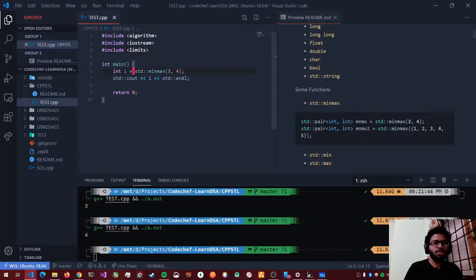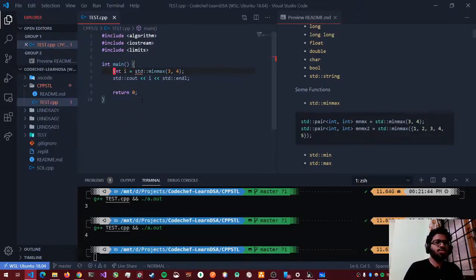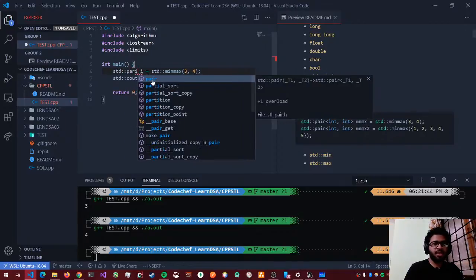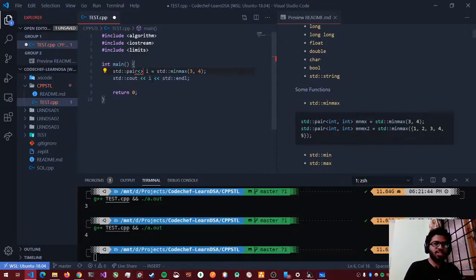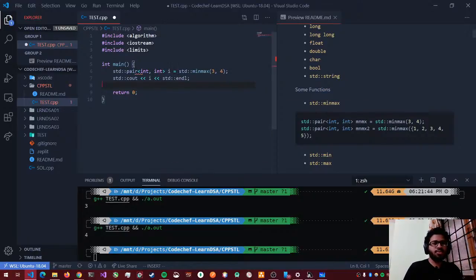Now minmax works. Minmax actually returns, let's see what the error is. Yeah, no suitable conversion from this list. So what minmax does is it returns a pair of values, the minimum and maximum element. So this should be std pair. We'll go into what std pair is and what this template argument means. So that's i and i dot first. That's the min element.